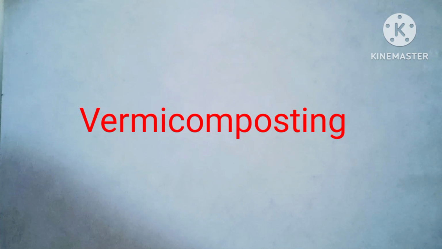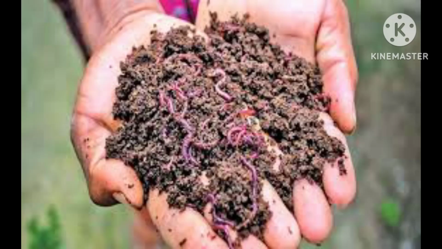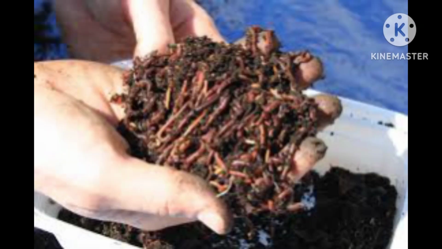Vermicomposting. Another type of composting involves red worms, which are called red wrigglers, instead of fungi and bacteria. Red worms are added to the organic waste inside the compost. These red worms break down the organic waste into soil-like material, so it is called vermicompost.